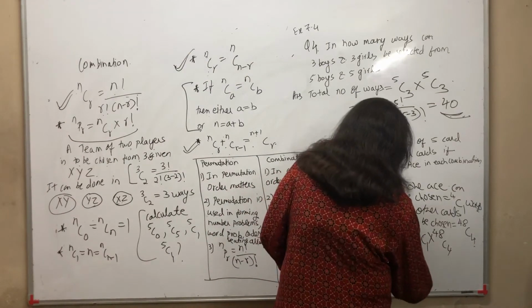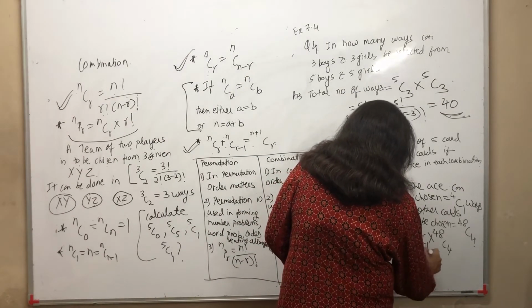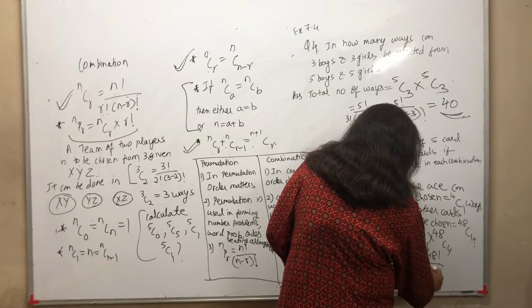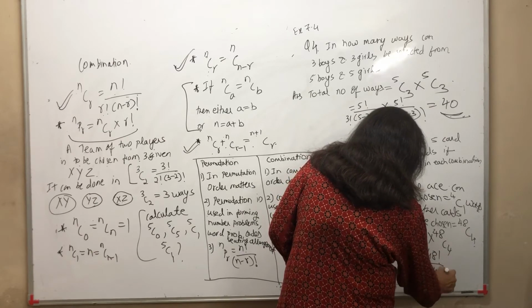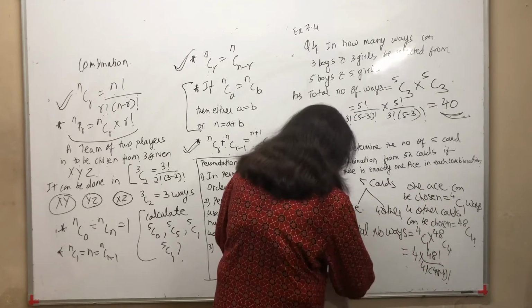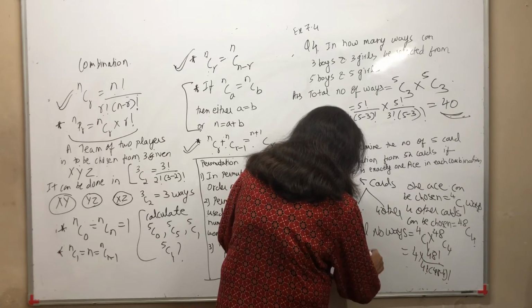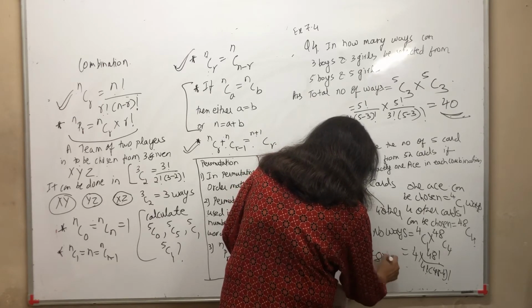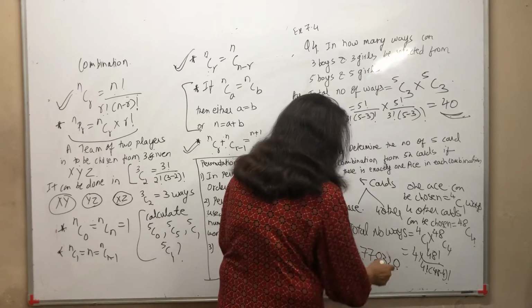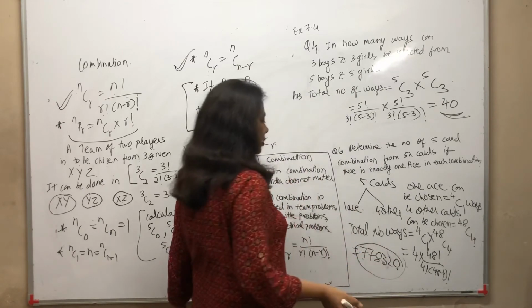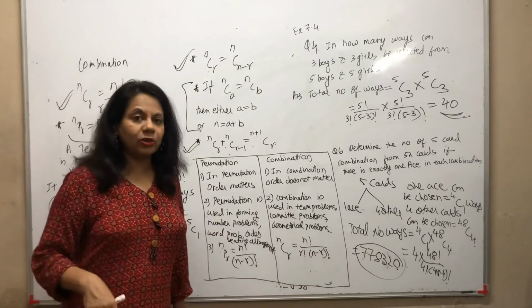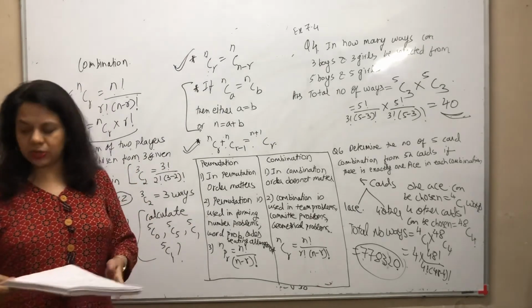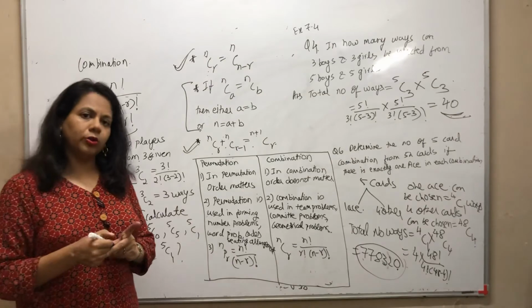Come on, solve this. 4C1 is 4 and 48C4, apply the formula: 48 factorial by 4 factorial into 48 minus 4 factorial. When you solve this, you get the answer as 778,320. So that would be your required answer, and you need to do the full calculations also over here. You have to solve them completely. So that is how you do combinations.